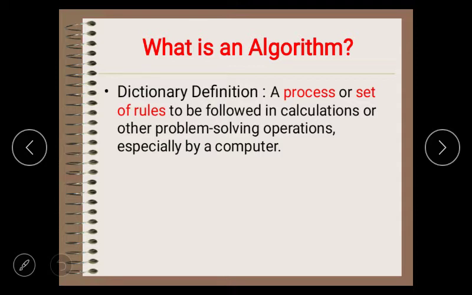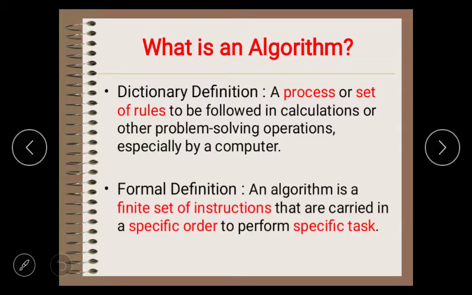So basically, an algorithm is a finite set of instructions that are carried out in a specific order to perform a specific task. This is the broad scope of the definition. It is not just applicable to computer science, but we may apply this definition to all processes. And let's understand what the characteristics of algorithms are.